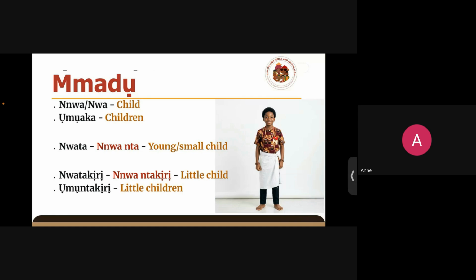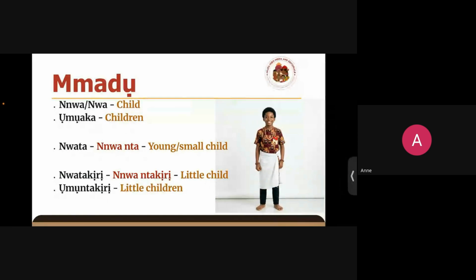And we also saw that Mmadu can also be a representation of beauty, okay? Because when you compare human beings to other forms of animals, you notice that human beings are very distinct. We have a high level of intelligence. We know to make clothes. We know to make devices. We know to take care of our environments too, right? So these are some of the things that make us unique as Mmadu.